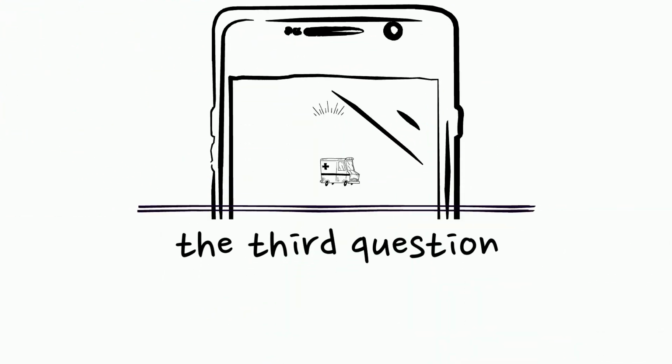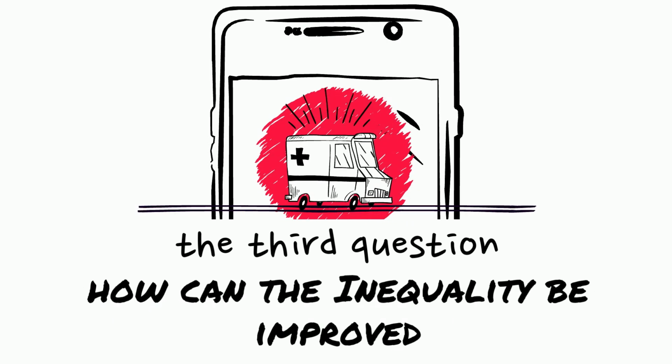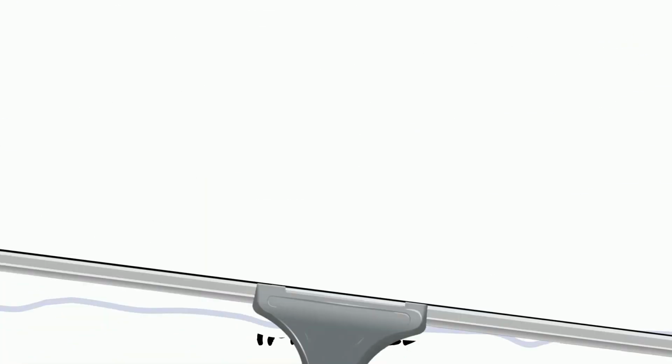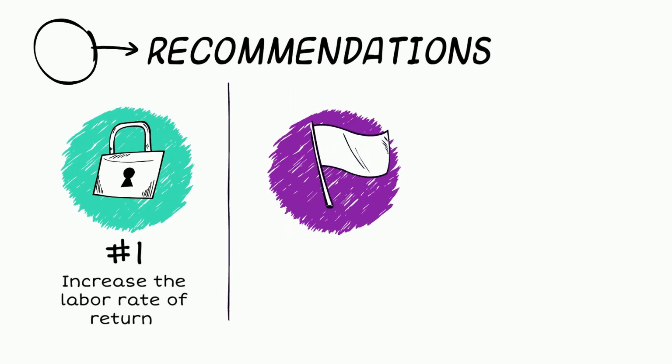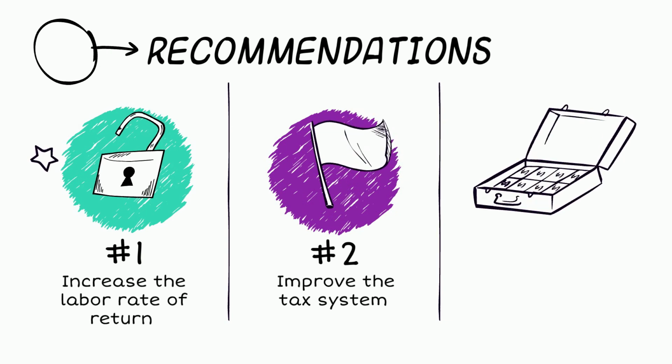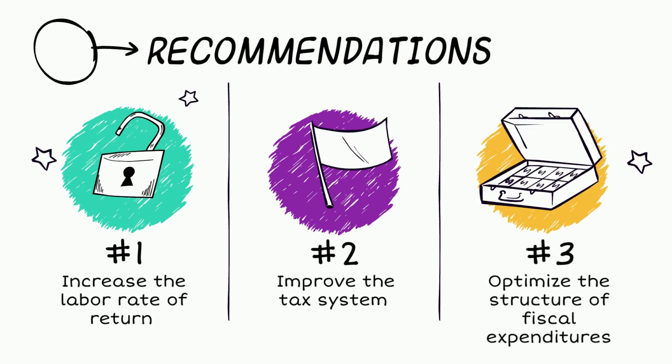Finally, let's look at the third question: how can we improve the unequal income distribution? These are my recommendations. First, increase the labor rate of return. Second, improve the tax system. Third, optimize the government expenditures.